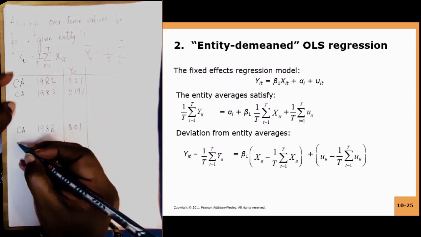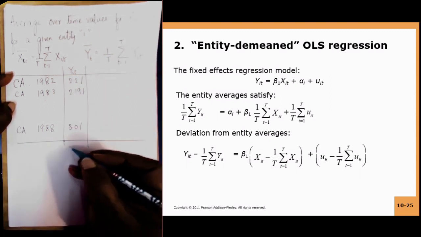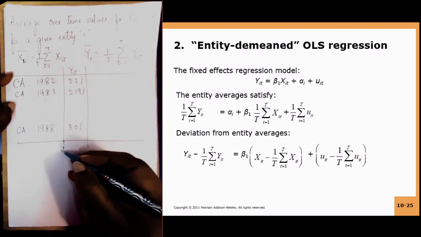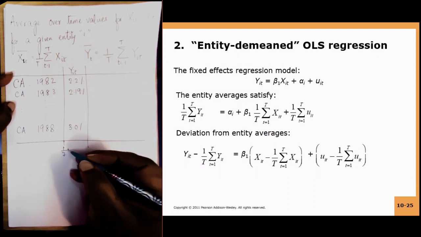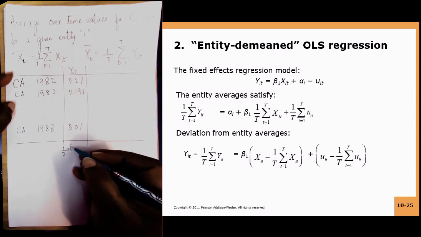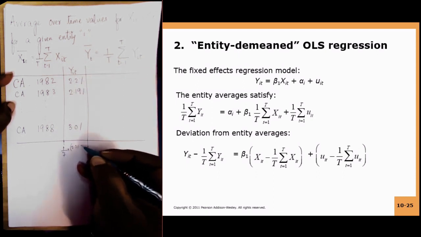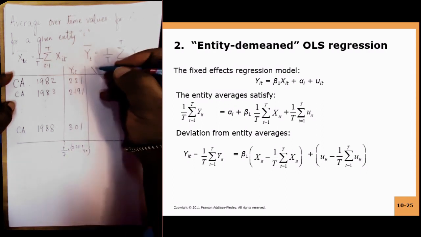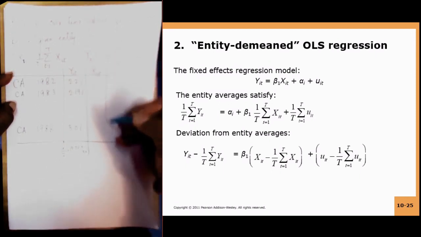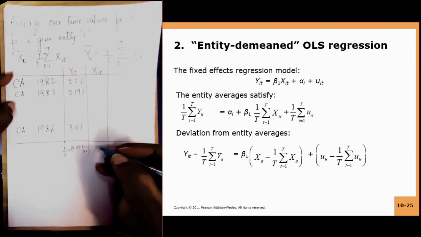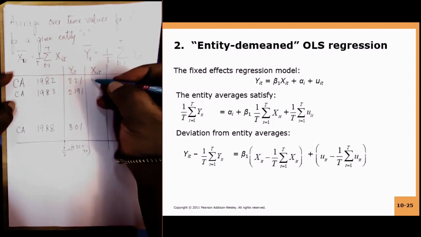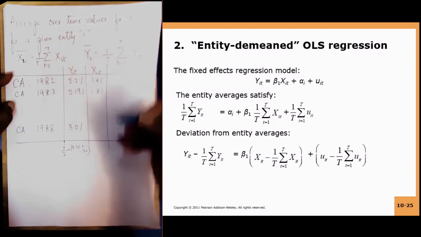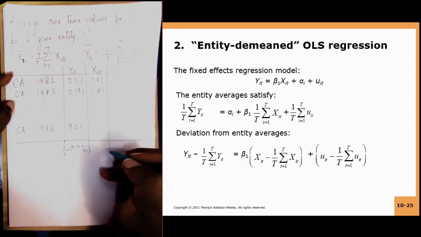The California fatality rates are like this. You take the average of all of this, so you sum it up over time and divide. So you have 1 by 7 multiplied by 2.2% plus so on and so forth up to 3.0%. Similarly, you do xit: you sum it up and divide by the total. So xit says 1.4%, 1.8%. You sum it up and you have the average over time.